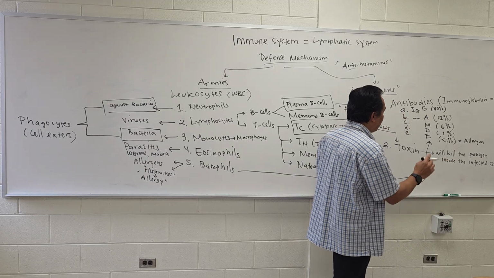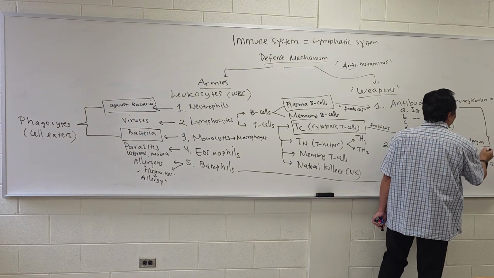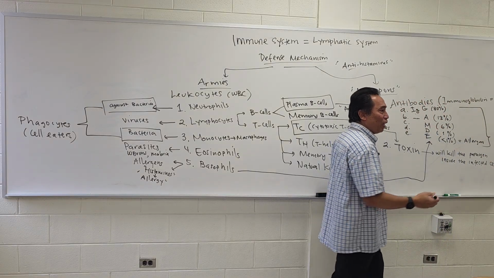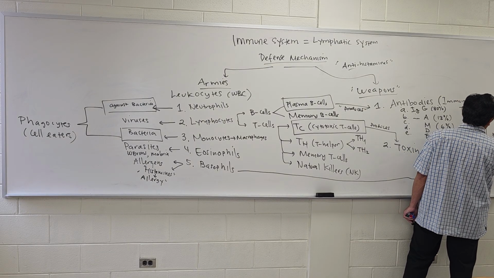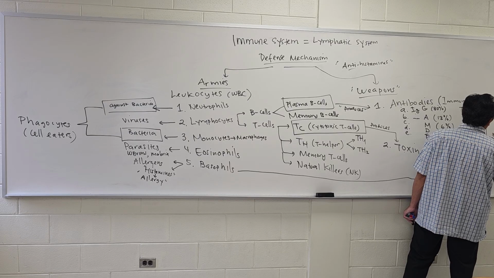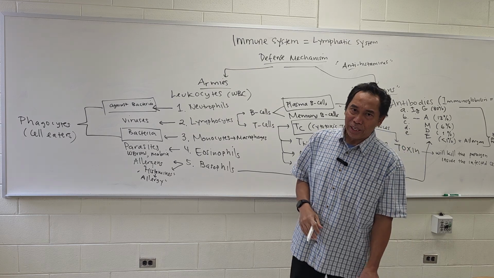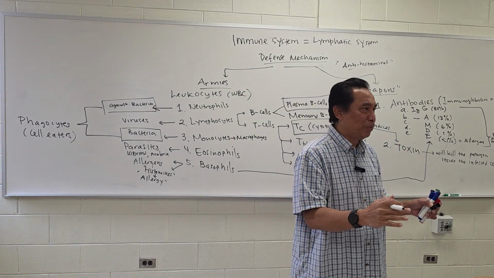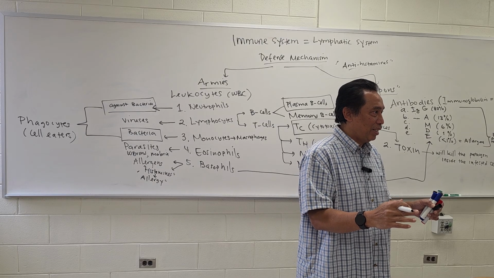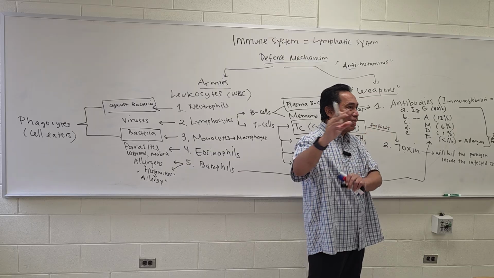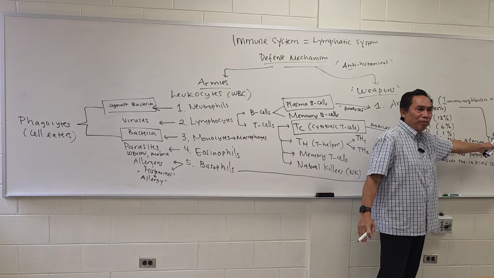Now, what is the difference between toxin and antibody? Antibody will destroy pathogens outside the cell, the pathogens present in our tissue, located in the interstitial fluid, if you still remember. Interstitial fluid is fluid located between cells. Mostly bacteria will be in the interstitial fluid.